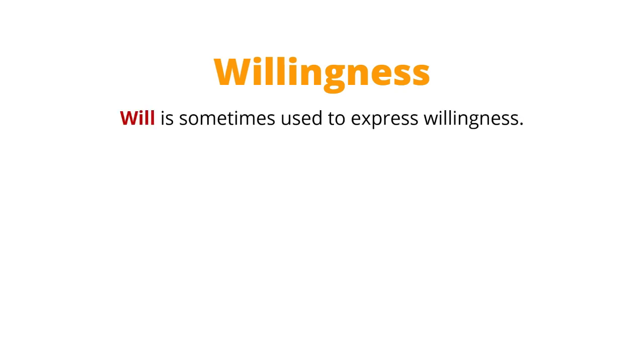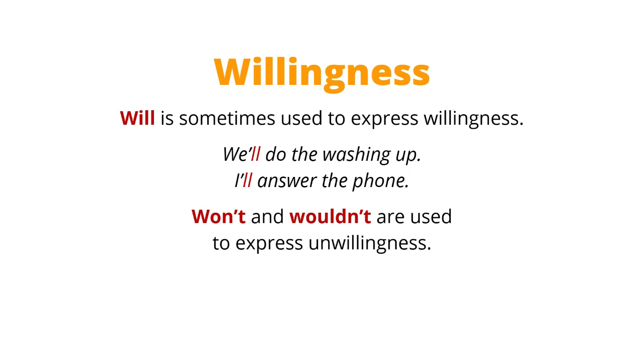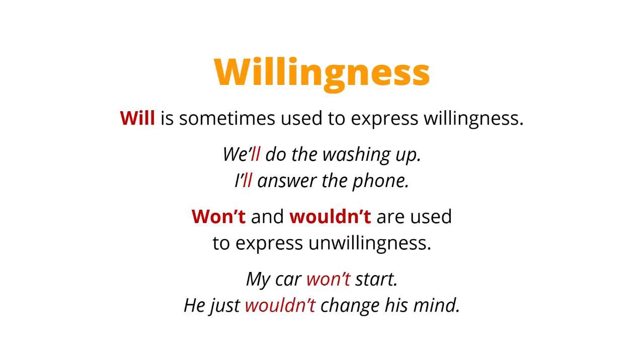Let's talk about willingness. Will is sometimes used to express willingness. Okay, there's the verb will. Obviously, will and willingness have a connection. We'll do the washing up. I'll answer the telephone. So you're sort of making an offer here. You're showing that you're willing to do something. Won't and wouldn't are used to express unwillingness. So in the present tense, my car won't start. In the past tense, he just wouldn't change his mind. So this is unwillingness, present and past.